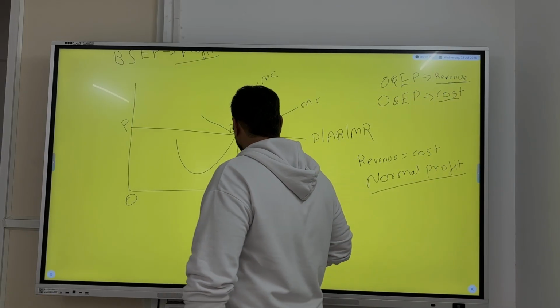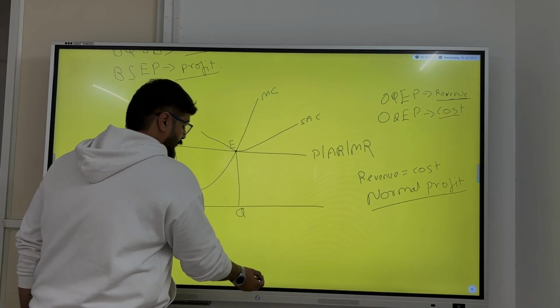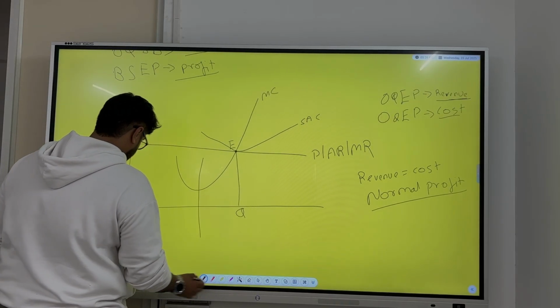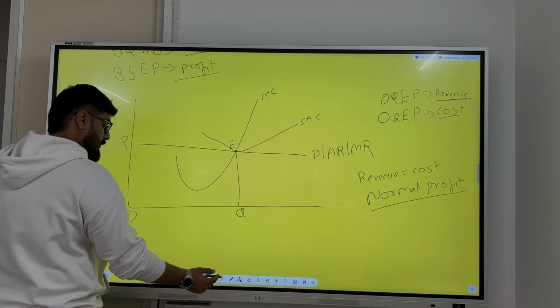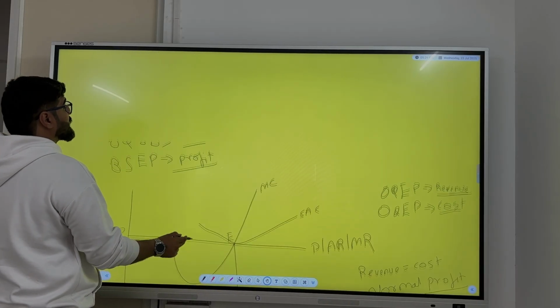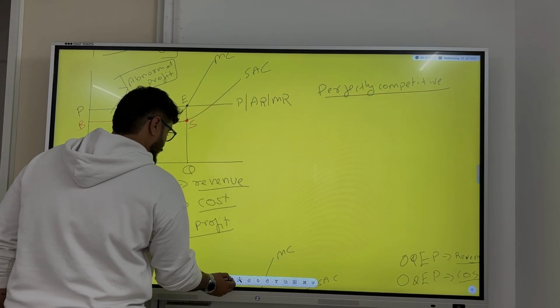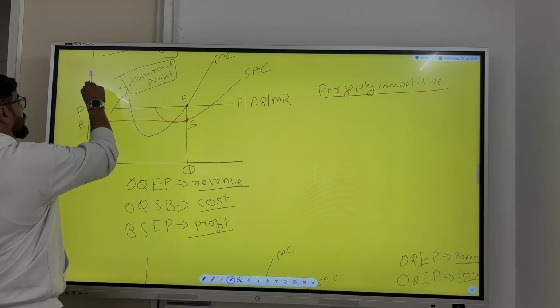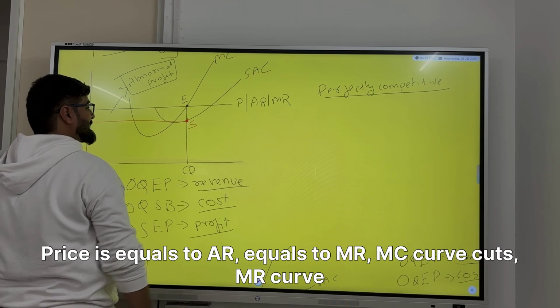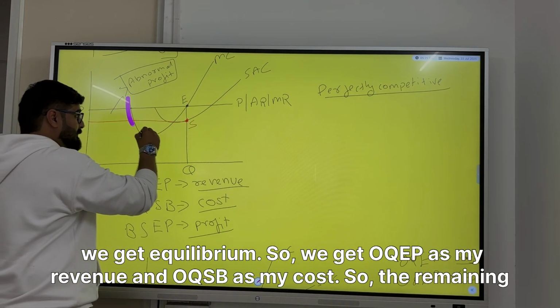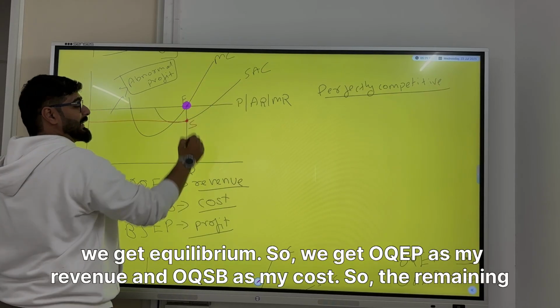And what happens in this case? The first case we saw was, on the x-axis, y-axis, price is equal to AR is equal to MR. MC curve cuts MR curve, we get equilibrium.